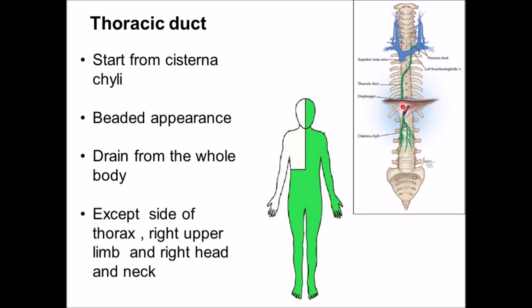The thoracic duct is the largest lymphatic trunk which drains the lymph from the whole body except the right part of thoracic region, including the convex right surface of the liver, right upper limb, and right head and neck region. It starts from the cisterna chyli, which are the small lymphatic channels in the lumbar region, and these lymphatic channels join at T12 level to form the thoracic duct. It is beaded in appearance because of the presence of numerous valves.